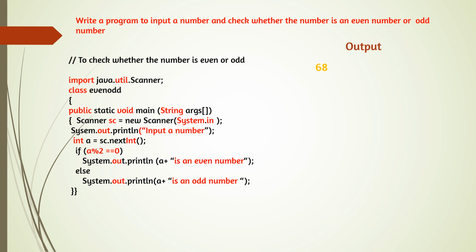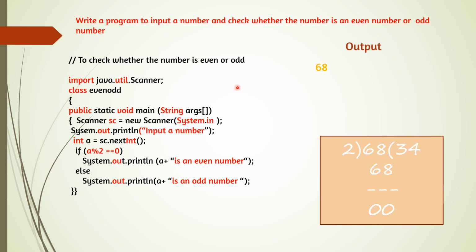So here the condition is given: if a modulus 2 double equal, which means check, a modulus 2 double equal to 0. So here we can see 68 divided by 2, remainder is 0. So the condition is true. If the condition is true, that means we will print a plus, that means 68. It is not in double quotes. Plus " is an even number". Output will be: 68 is an even number.